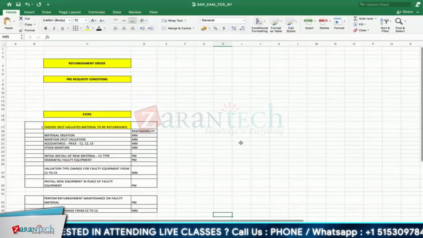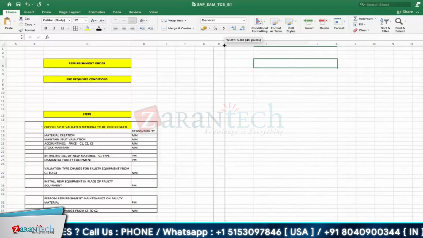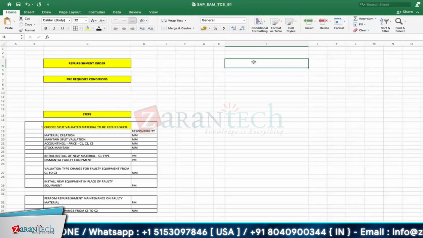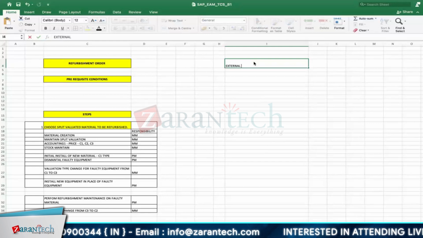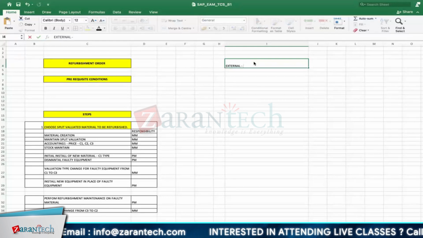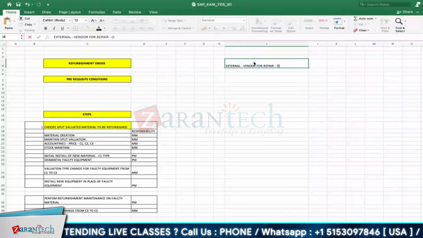We will see about a refurbishment order. Has anyone heard about this refurbishment process? Yeah, refurbishment is when we usually send the equipment outside the plant or facility to the vendor. It's usually not a small repair, which can be handled by the internal maintenance team, because you send it to the OEM or the vendor to get it corrected.